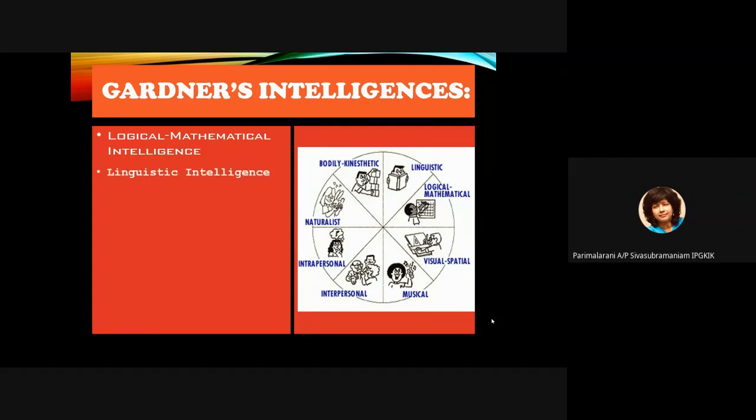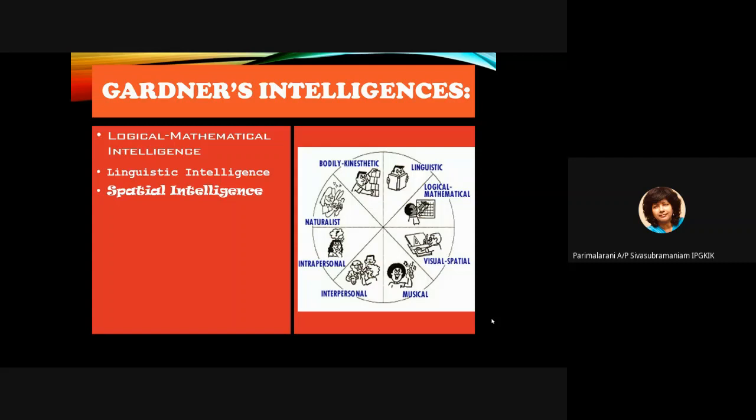For linguistic intelligence, what kind of activities can we give them? Stories, okay? We can give them stories, ask them to write reports, making presentations, listening and reading activities. All these cater for linguistic intelligence students, okay?